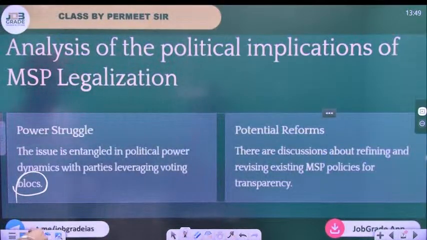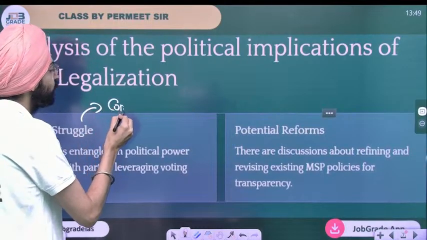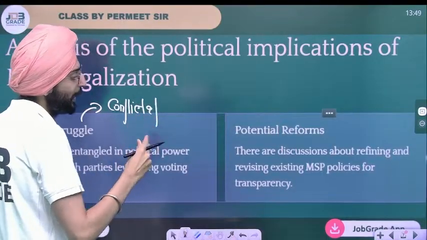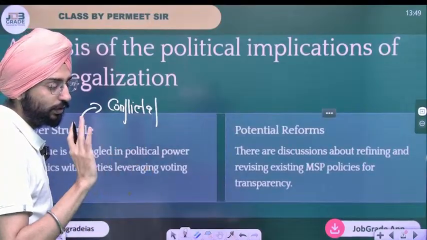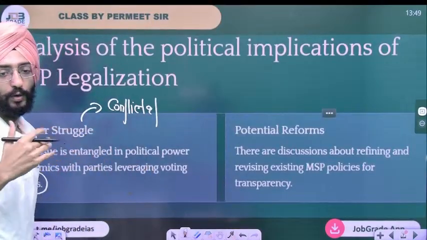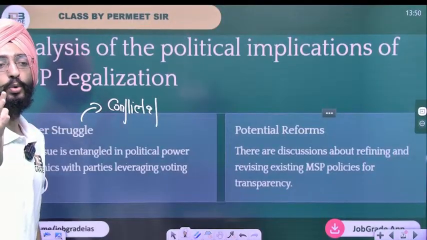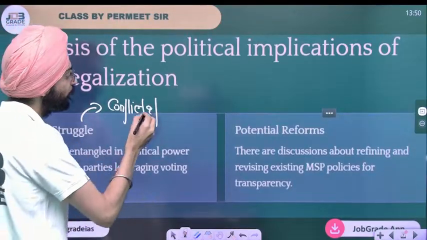This is nothing but a conflict and appeasement thing. There has been a conflict, but both are trying to appease each other so that work can be done. For example, I'm in a conflict with the government, but at the same time, I will try to persuade the government to do everything to legalize MSP. So it's conflict and appeasement.